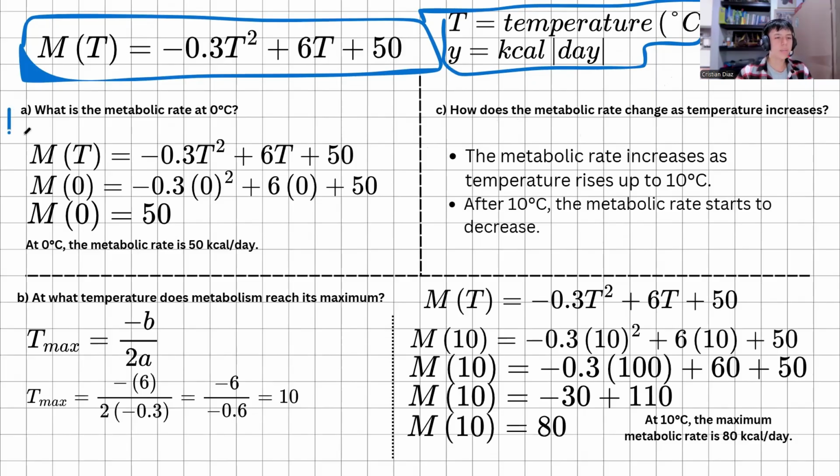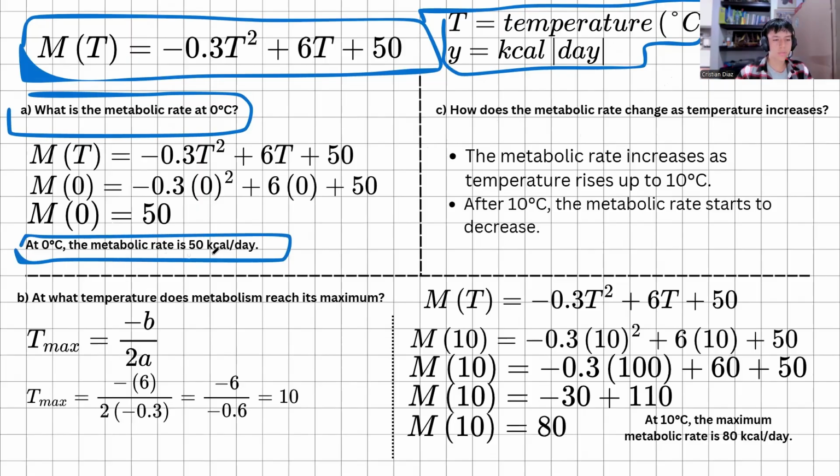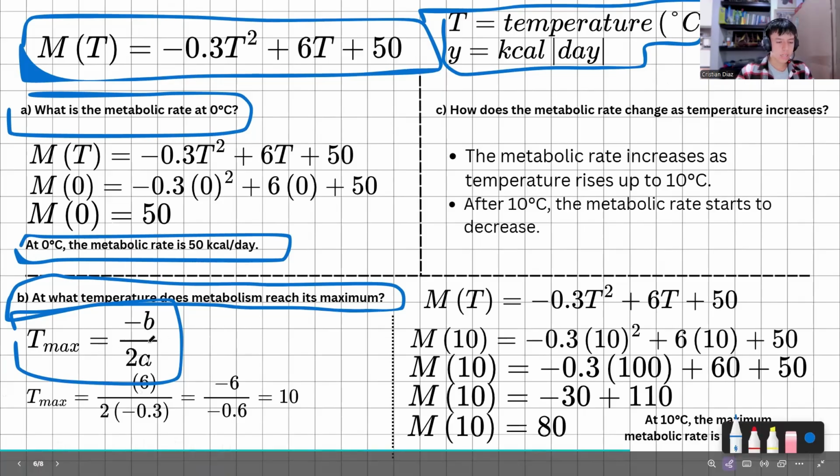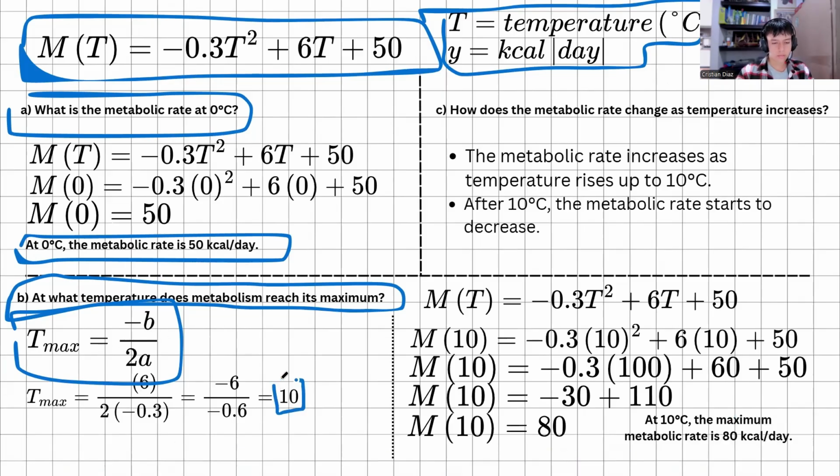So A, what is the metabolic rate at 0 degrees? We replace T with 0, and that gives us that at 0 degrees, the metabolic rate is 50 kilocalories per day. And B, at what temperature does the metabolism reach its maximum? As I said, this is in Spanish el eje de simetría, and now we can solve that with the formula. We replace the data, and that gives us 10.